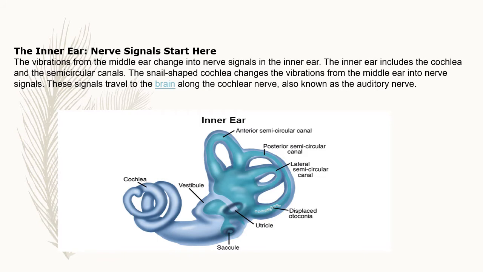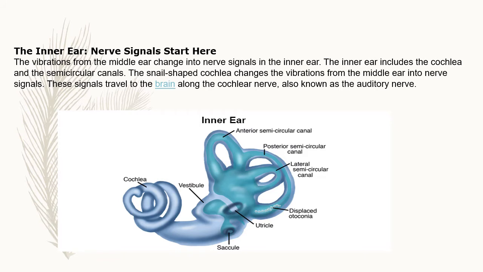See, the vibration from the middle ear changes into nerve signals in the inner ear. Here you can clearly observe the inner ear, children. See, this is the cochlea. This is the vestibule, saccule, utricle, displaced otoconia, lateral semicircular canal, posterior semicircular canal, and anterior semicircular canal. See, this is the semicircular canal actually. The semicircular canal is again divided into three types.